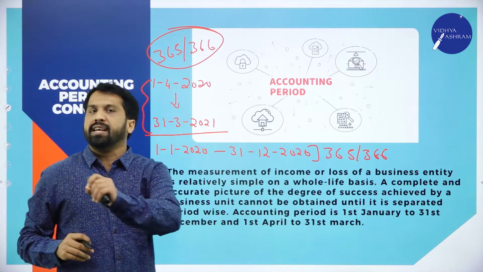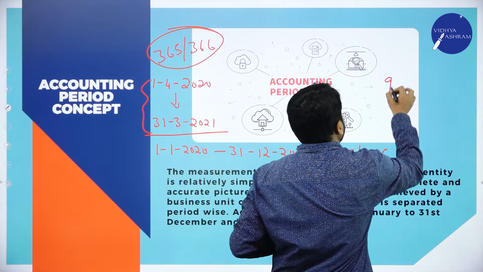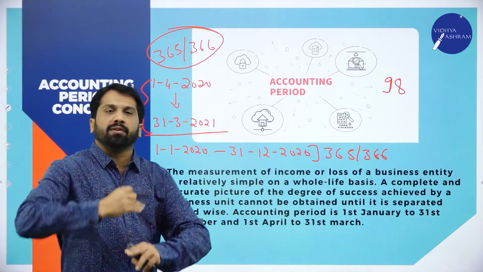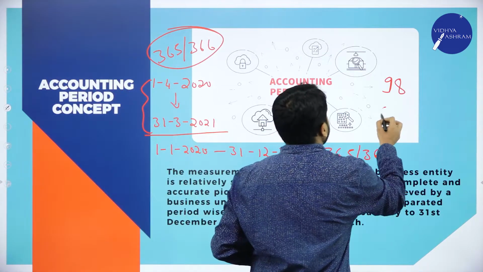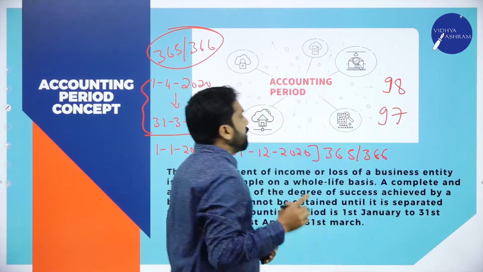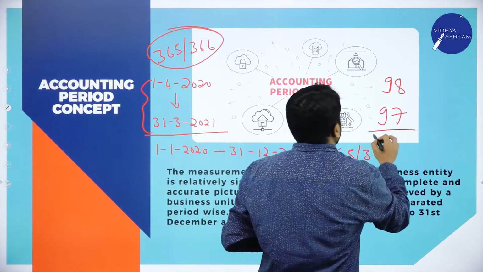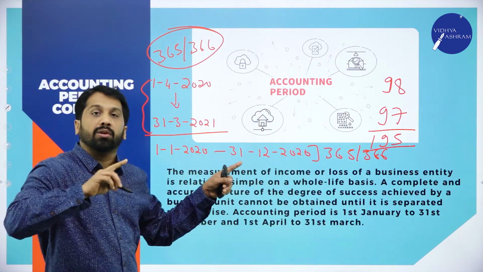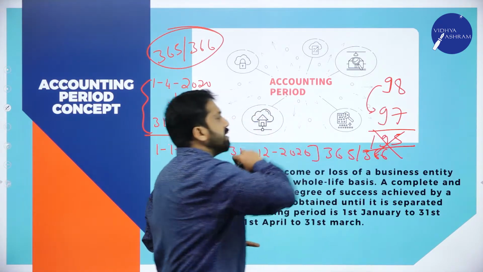Example, in accountancy you scored 98 in first PUC. When you go for second PUC, you scored 97 in accountancy. Will they add 98 plus 97 like 195? No. They will not add your first PU marks with your second PU.